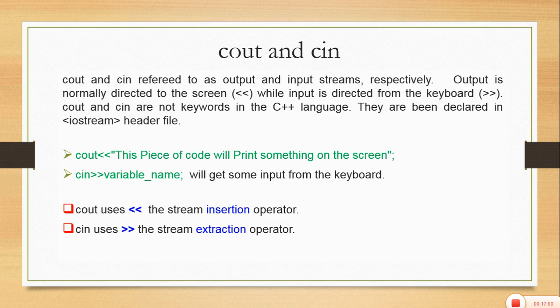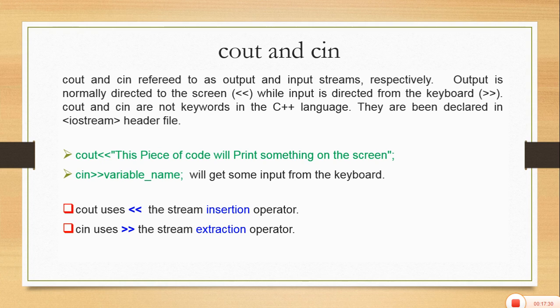So if you want to use the cout and cin commands, then you have to include the iostream header file in your program. Otherwise, these commands are undefined in the program, and it will give an error that cout and cin are not defined.